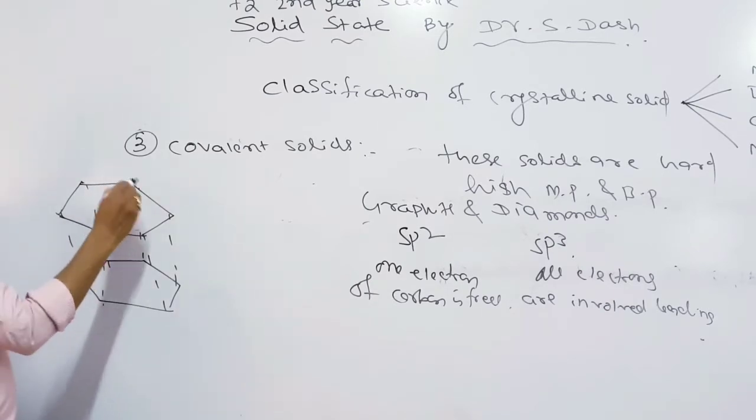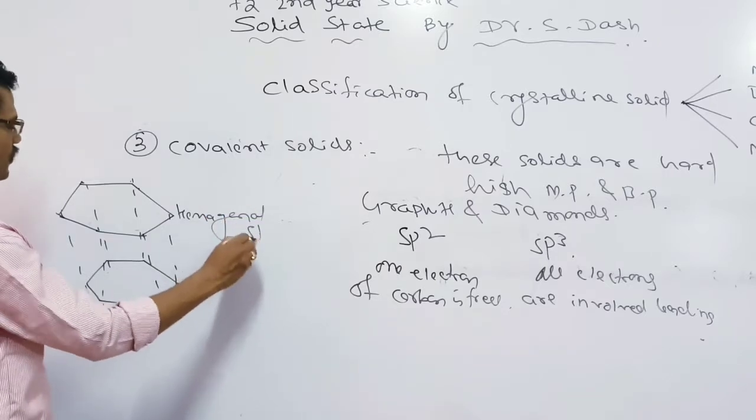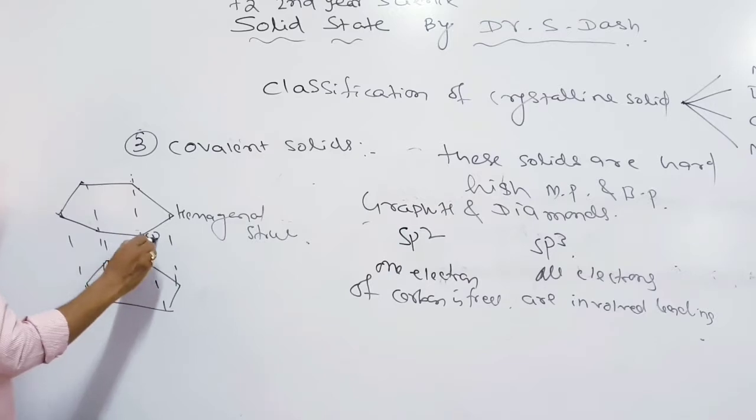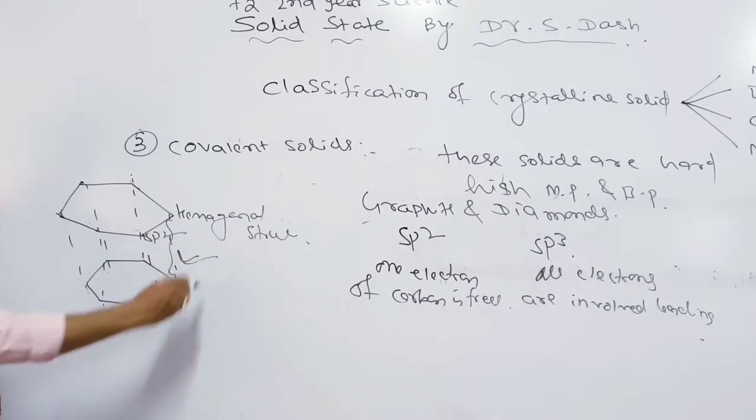These are the hexagonal structures of graphite. In all cases they make sp2 hybridization, so the electron is able to flow through these layers.